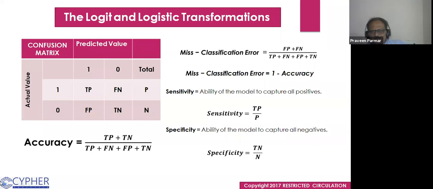This is the Y cap. It is a Y cap. Or it is the actual Y. I take a different color so that you can see it better. It is the actual Y. Got it? This one is Y cap.